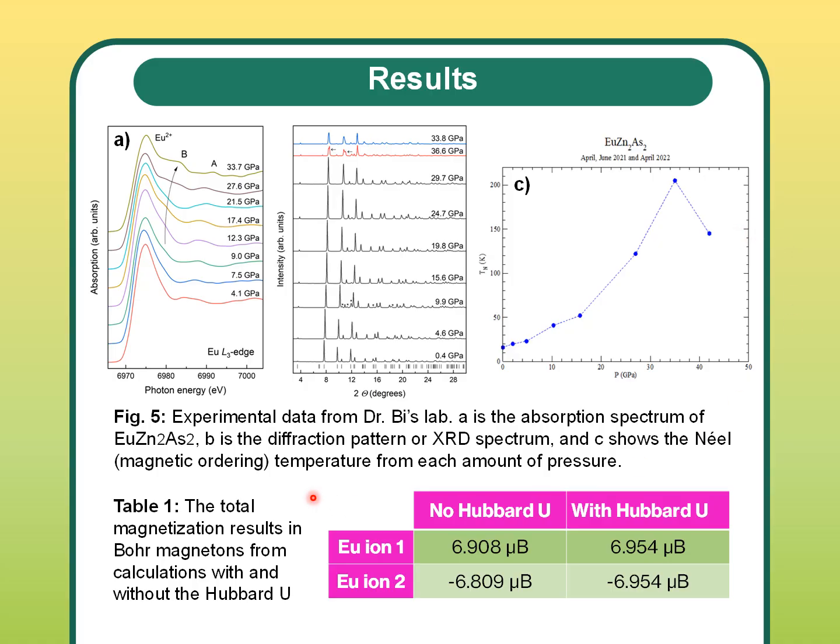Moving on to our own results, Table 1 shows the total magnetization in Bohr magnetons from the calculations with and without the Hubbard U. The Hubbard U is an energy offset that we add to our calculations to account for real-life forces that the simulation wouldn't have already accounted for on its own, making the calculation more accurate. The paper we referenced by Wang et al. found a magnetization of about 7 Bohr magnetons in their results, so this factor did bring our results closer to what we would expect. Also, an important thing to note is that the magnetizations are exactly opposite of each other in both cases. This is a characteristic of the antiferromagnetism.